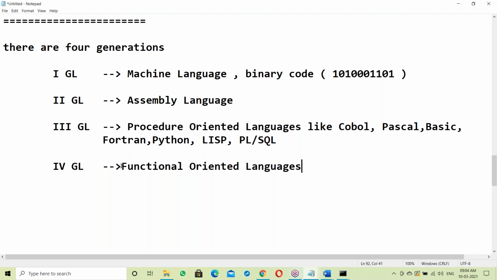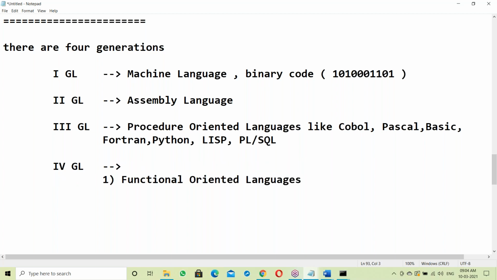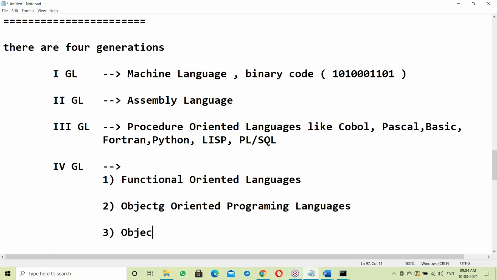Second, object oriented programming languages. Third, object based languages.